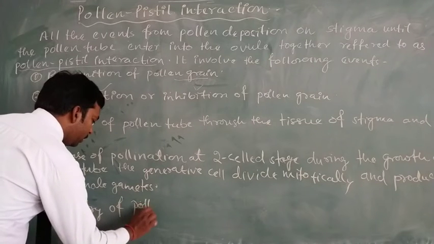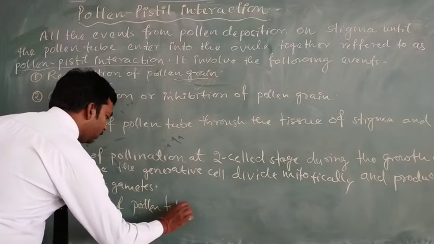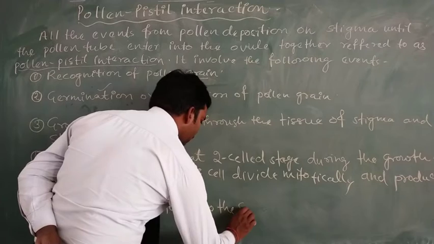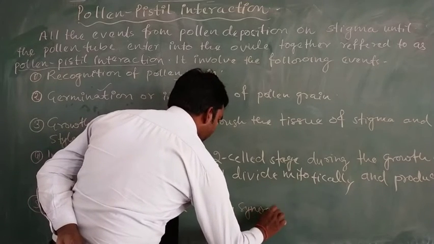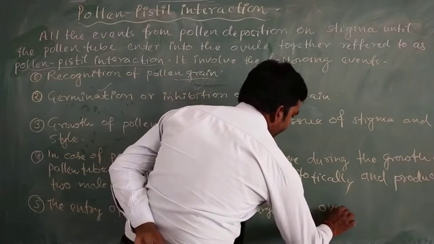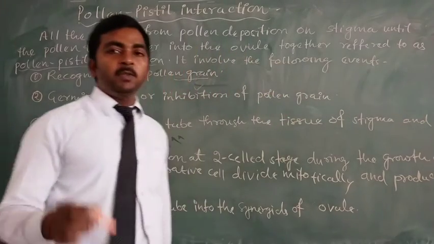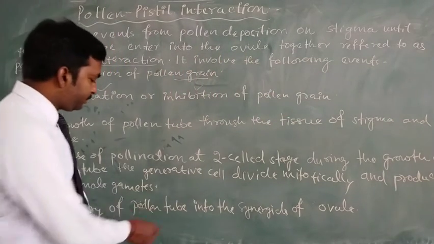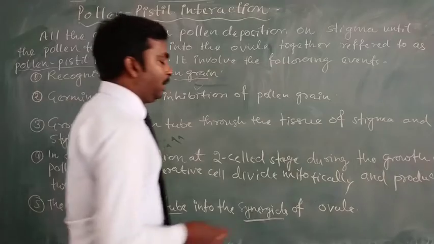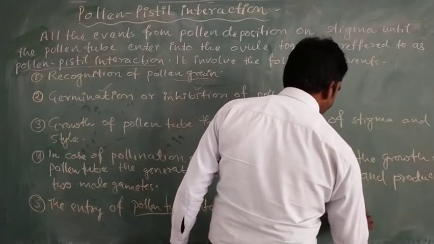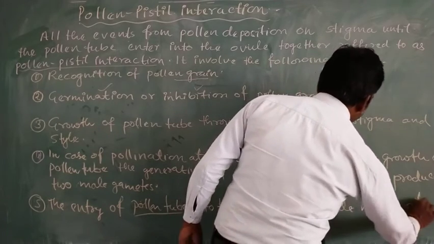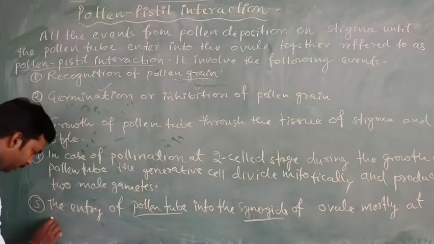the pollen tube into the synergids of the ovule, and this entry of the pollen tube into the synergids takes place mostly at the micropylar end.